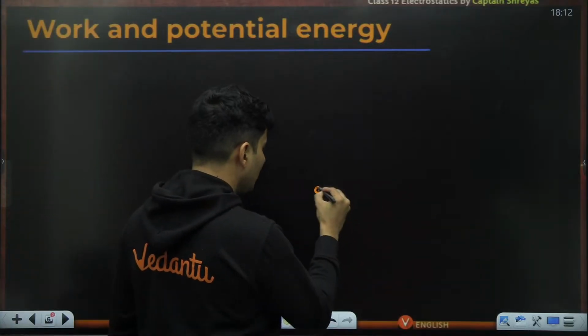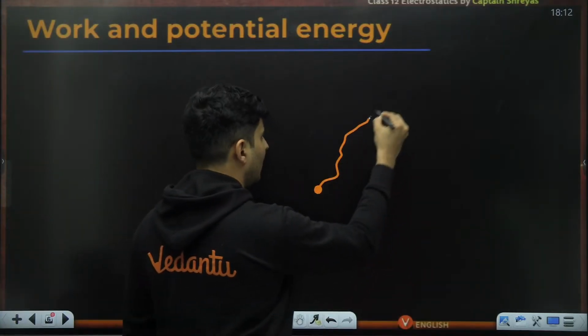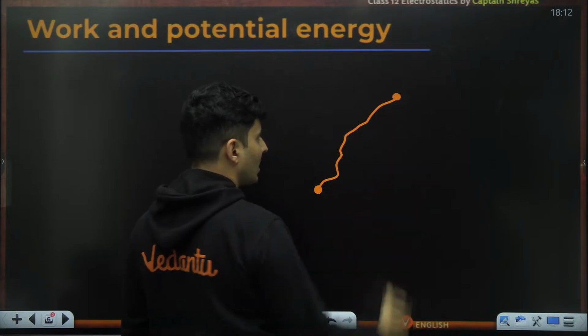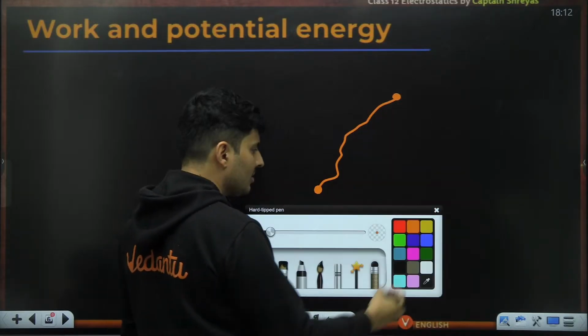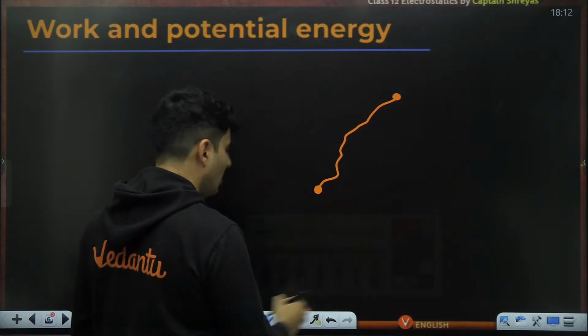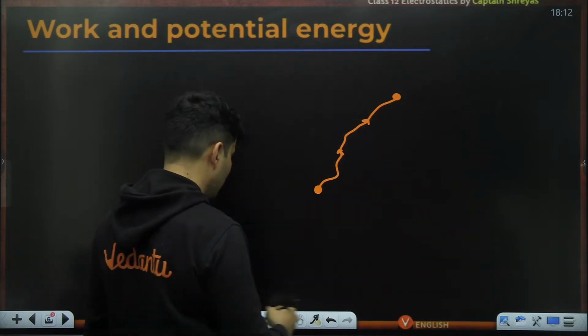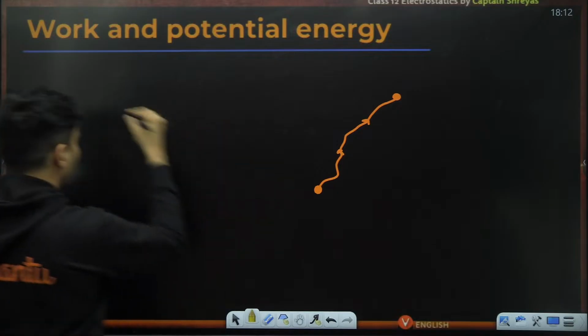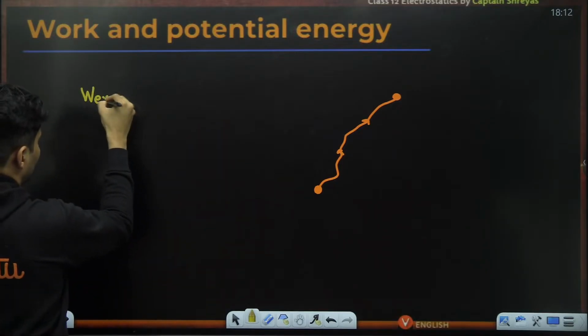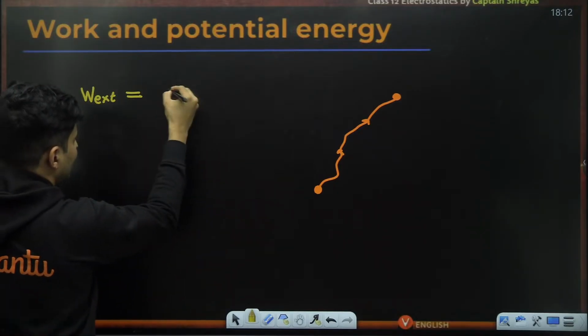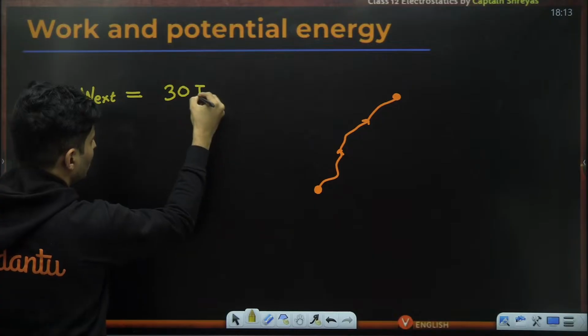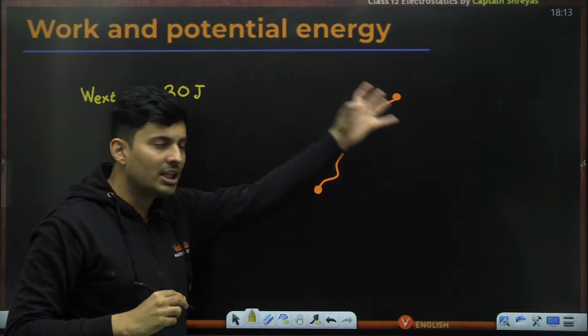To demonstrate this, let me give you a simple example. Imagine there is some mass over here and I take it over here. In this process of taking this particular mass and bringing it to some height, maybe some external force did, for example, 30 joules of work.